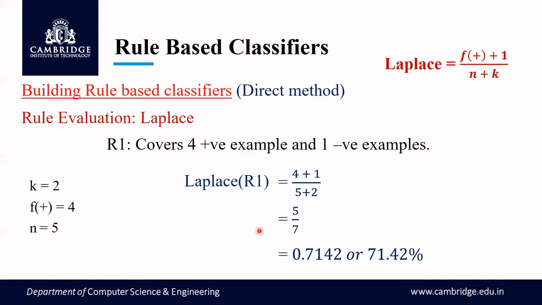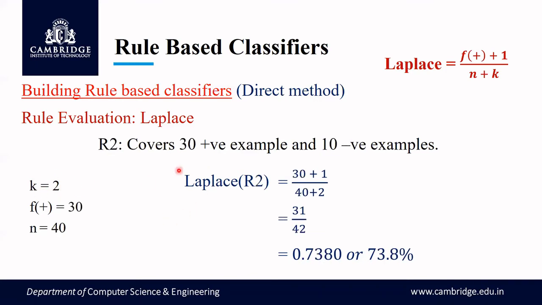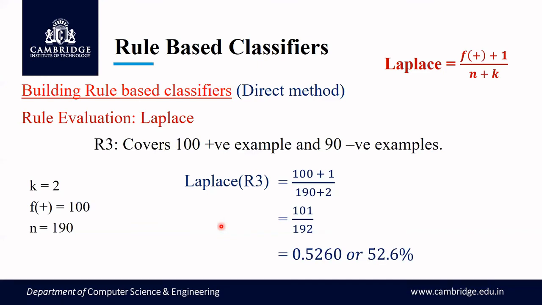And let us see R2 now. For R2, the k value is 2 because there are 2 classes, f plus is 30 as it is covering 30 positive examples, and n is 40, because both classes put together we have 40 records being covered. So the value is 73.8%. Most of you have got it correct. And next R3. Again the k value is 2, f plus is 100 because it covers 100 positive examples, and totally we have 190 records being covered by this rule R3. So the Laplace value is 52.6%.